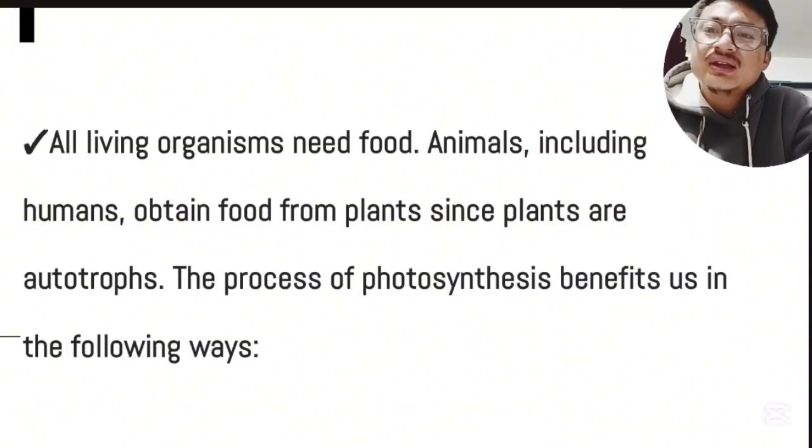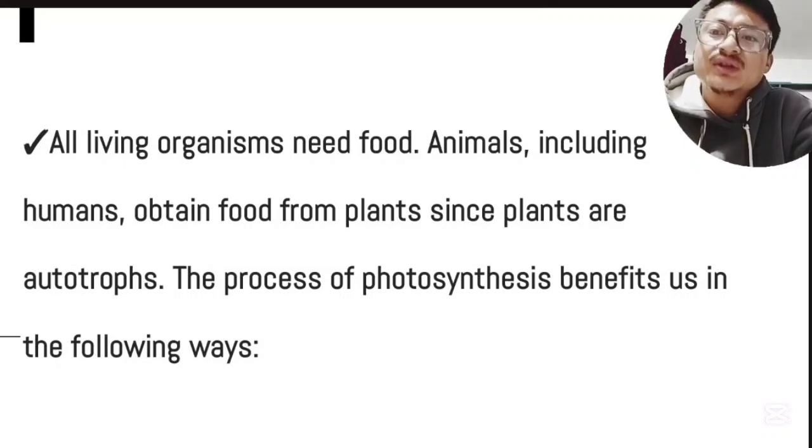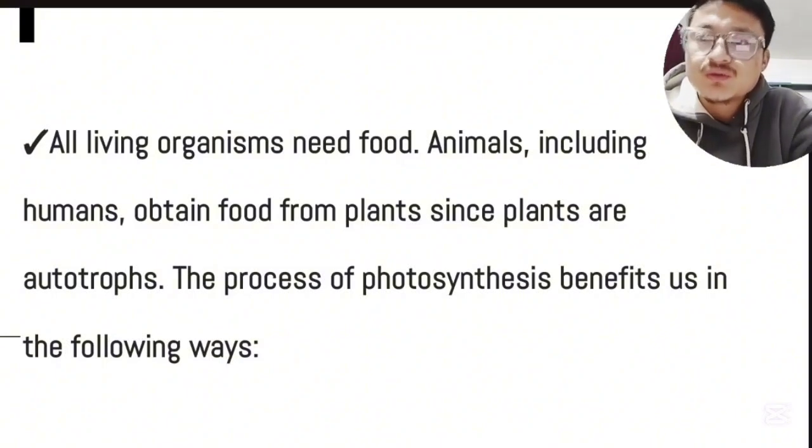So firstly, all living organisms need food. Animals, including humans, obtain food from plants, since plants are autotrophs. All the organisms depend on plants for energy. So why do we need to depend on plants? Because plants prepare their own food.